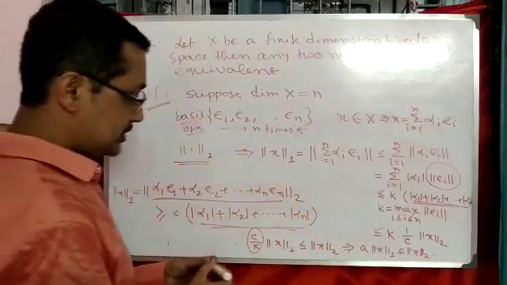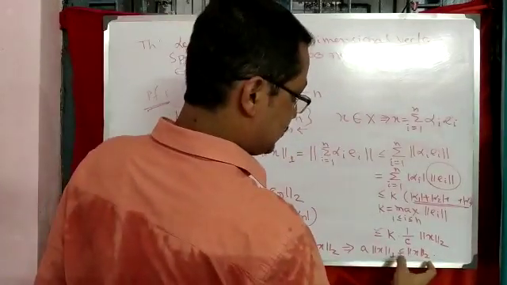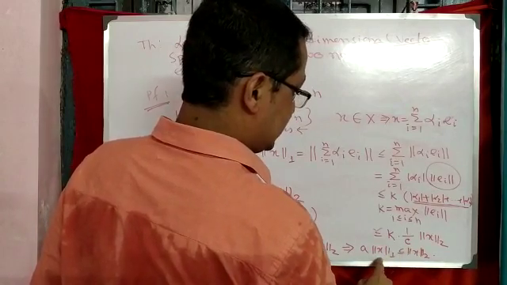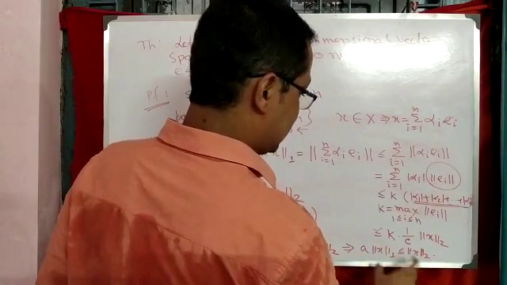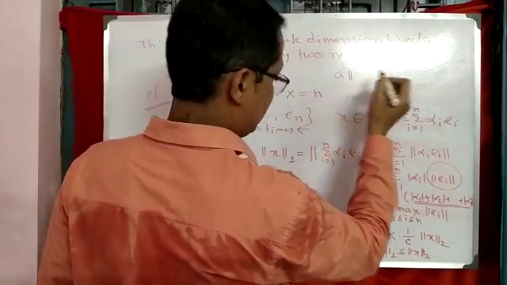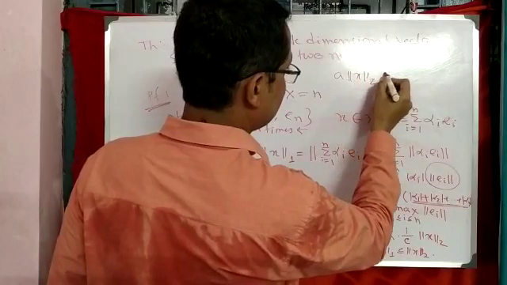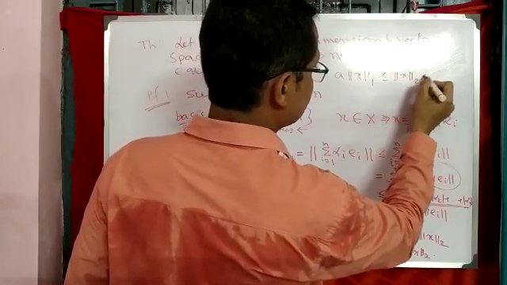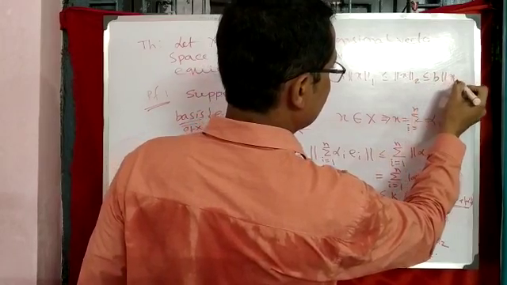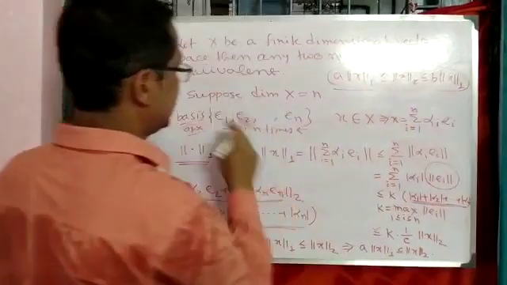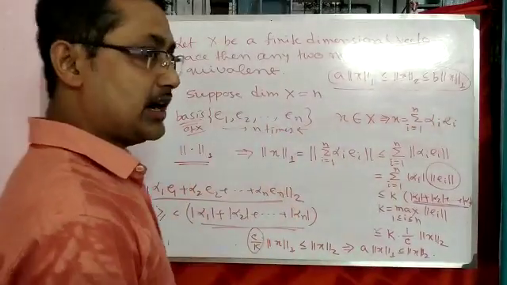Now if we replace 1 by 2 and 2 by 1, because it is a dummy index, we get the reverse relation: the norm of x2 is less than or equal to b into the norm of x1. So that means in any finite dimensional vector space, two norms are equivalent.